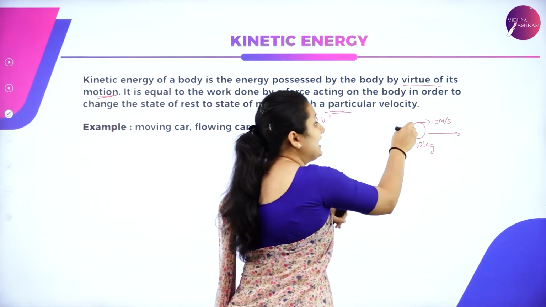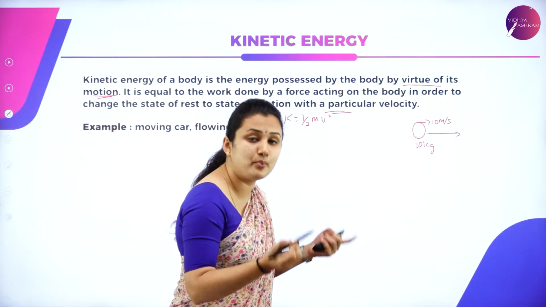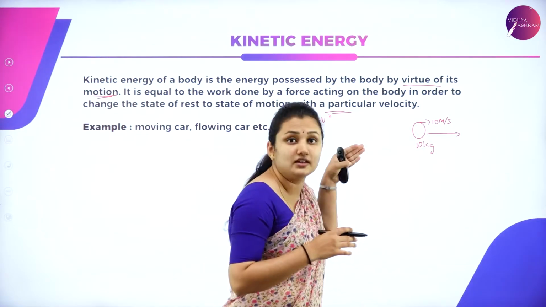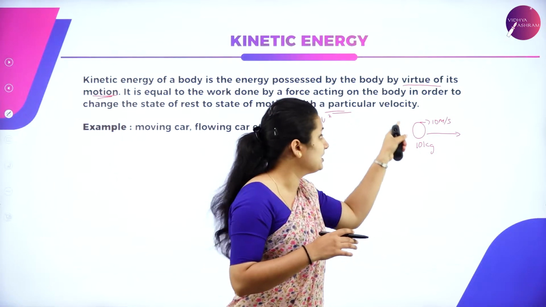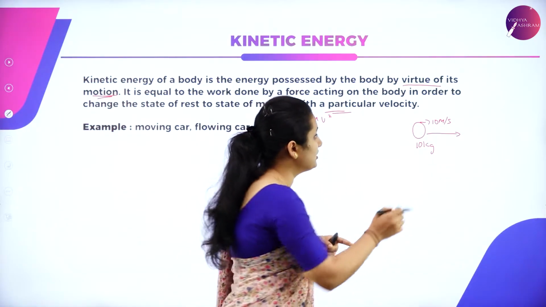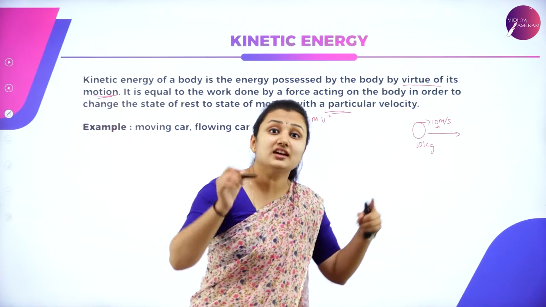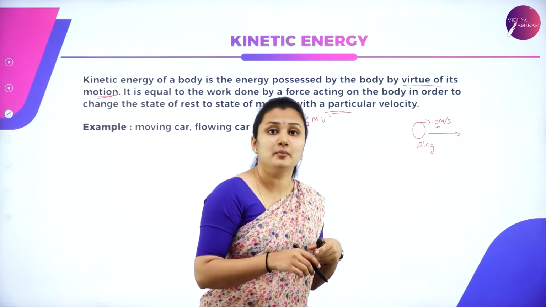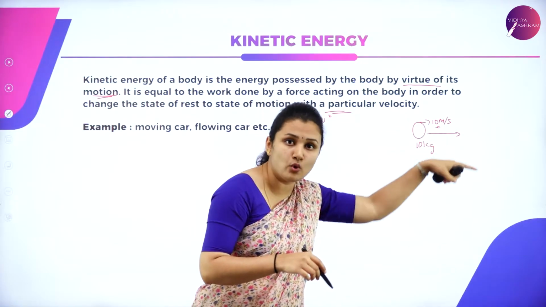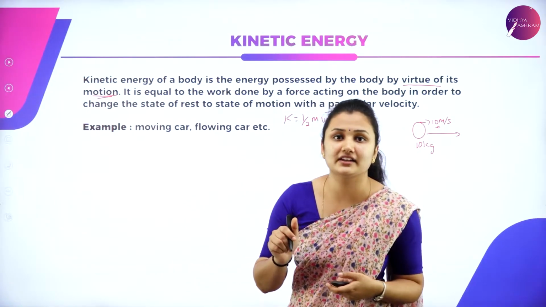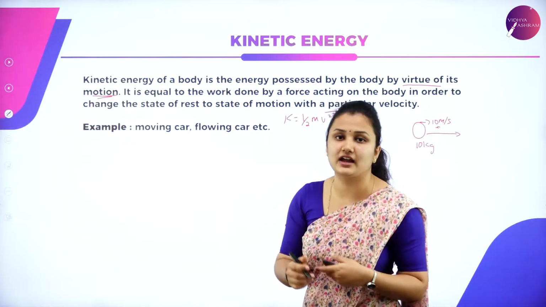So what is the kinetic energy possessed by the ball? Because it is moving, it is in motion, so it will have kinetic energy in it. How do you calculate the kinetic energy possessed by the ball?